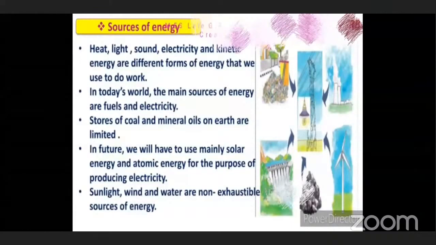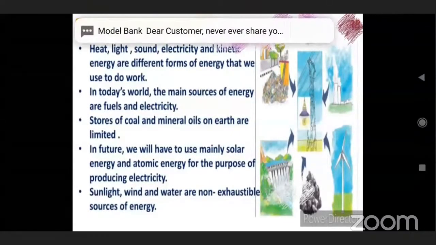So in future, it will come like this, that we will have to use solar energy for producing electricity, because it is a non-exhaustible energy. It will not get over. So sunlight, wind, water are non-exhaustible sources of energy, means they will not get over. Exhaustible means which will get over, and non-exhaustible means unlimited, which will not get over.